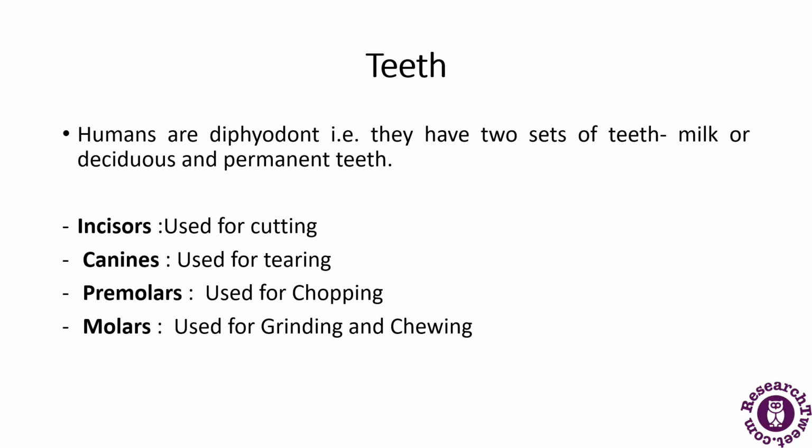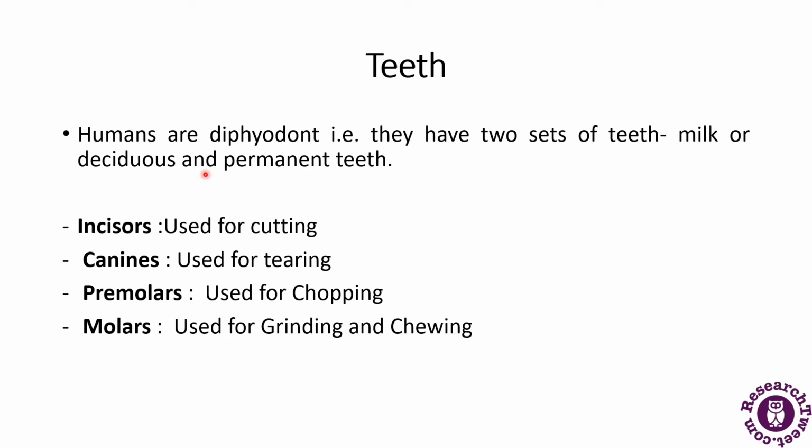Next is teeth. What is the main function of the teeth? The food that is eaten by us, they reduce the solids to smaller particles for swallowing. That will help in the physical breakdown of the food. Humans are diphyodont, that is, they have two sets of teeth: milk, or deciduous, and the permanent teeth. So these are the two sets of teeth.